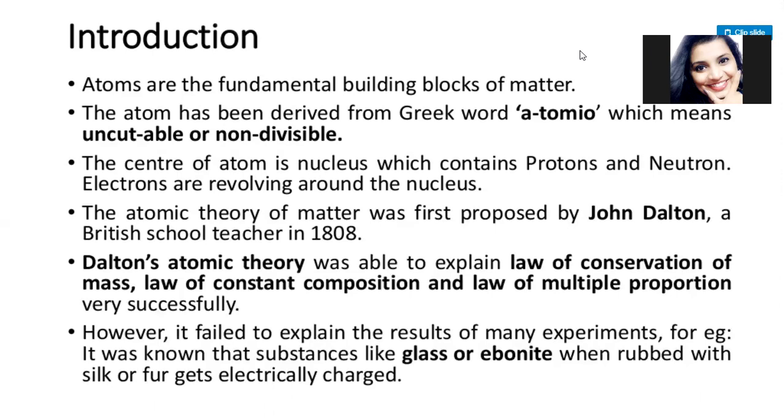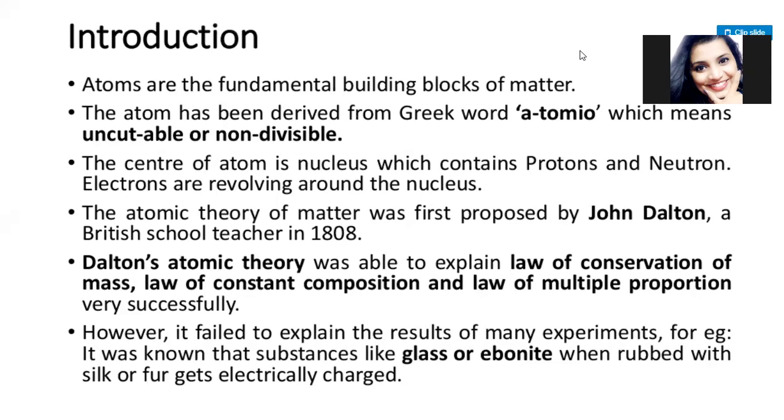The center of the atom is the nucleus, which contains protons and neutrons. Electrons are revolving around the nucleus. This thing we have learned in ninth class, that an atom consists of a nucleus and electrons. In the nucleus, we have protons and neutrons. Proton has a positive charge, neutron is neutral, and the electrons which surround and revolve around that nucleus are of negative charge.